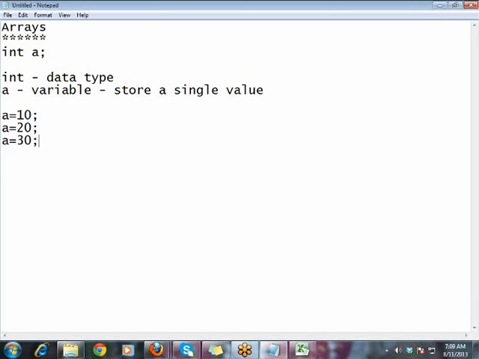So what I mean to say is, whatever the latest value you have assigned to a, that value will be stored in a. Finally, if you take a variable, you can store only one value in it.